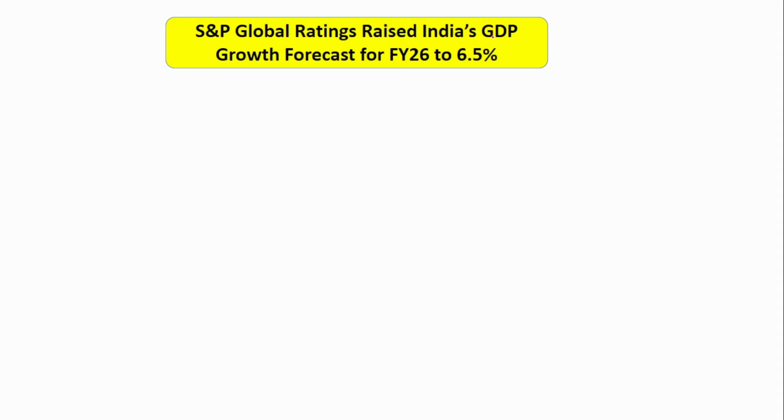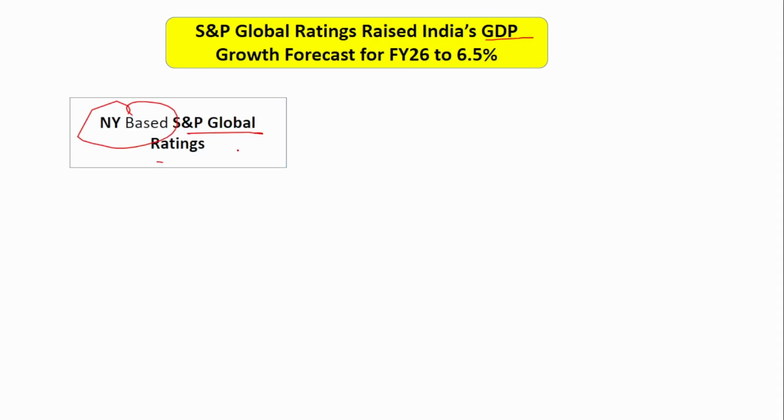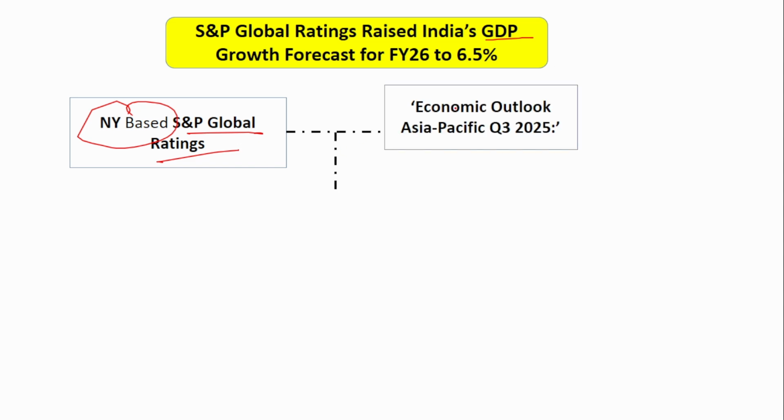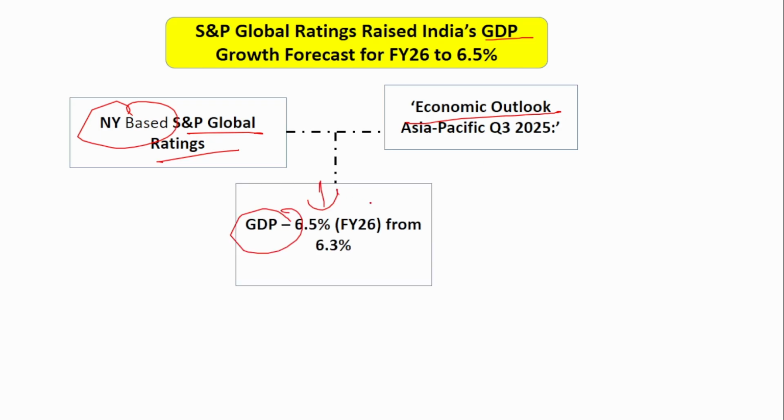The next is about the GDP projection. Here, the New York based S&P Global Ratings had recently released the economic outlook, and in that they have projected that the GDP of India will grow at 6.5% for financial 26. This is a little higher than the previous projection. The previous projection was only 6.3%, and now they have projected a little higher, that is 6.5%.